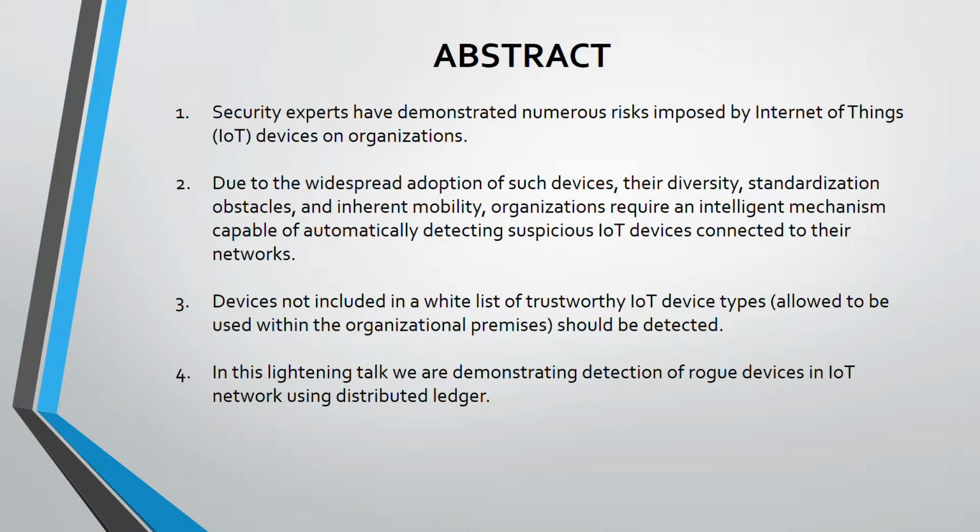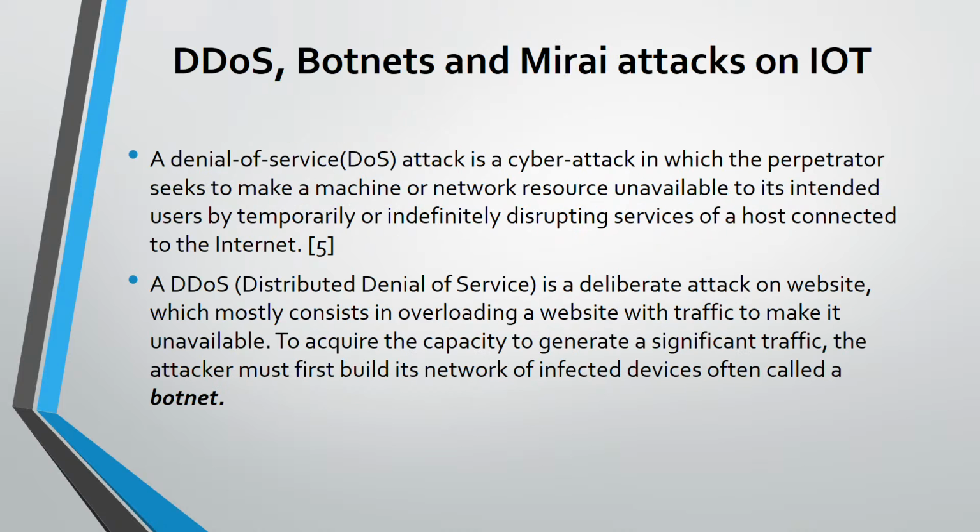Security experts have demonstrated numerous risks imposed by IoT devices in an organization. Due to widespread adoption of such devices, their diversity, and standardization obstacles, we require an intelligent mechanism capable of automatically detecting suspicious IoT devices connected to the networks. Devices not included in a trustworthy whitelist of IoT device types should be detected. In this lightning talk, we are demonstrating detection of rogue devices in IoT network using a distributed ledger.